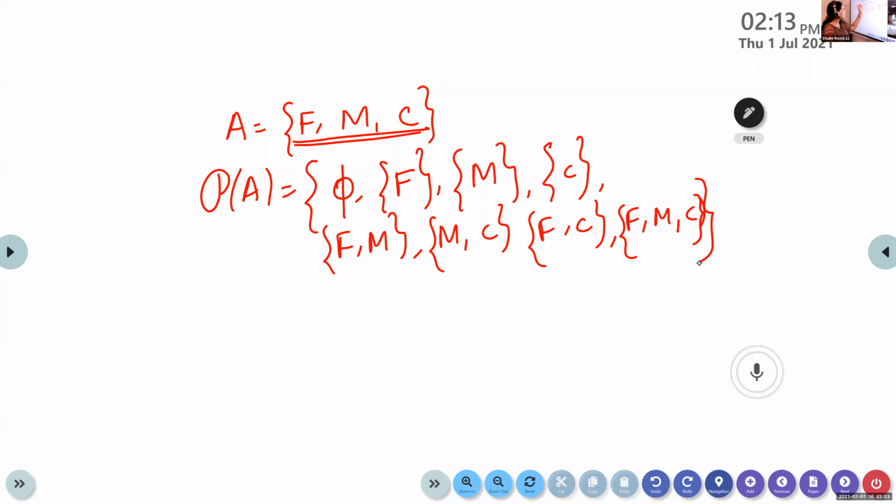In this way we can write all possible subsets of the given set, and that is called the power set of the given set. Now look at here. What is n(A)?